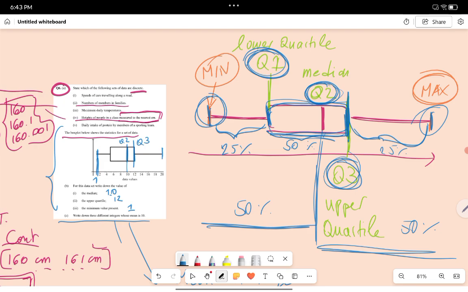It's not asked here, but you may have other questions related to it. 25% will be up here and 25% will be up here. And the median splits the data in 2. So if our median is in here, then we will have 50% of the data on the left side and 50% on the right side.